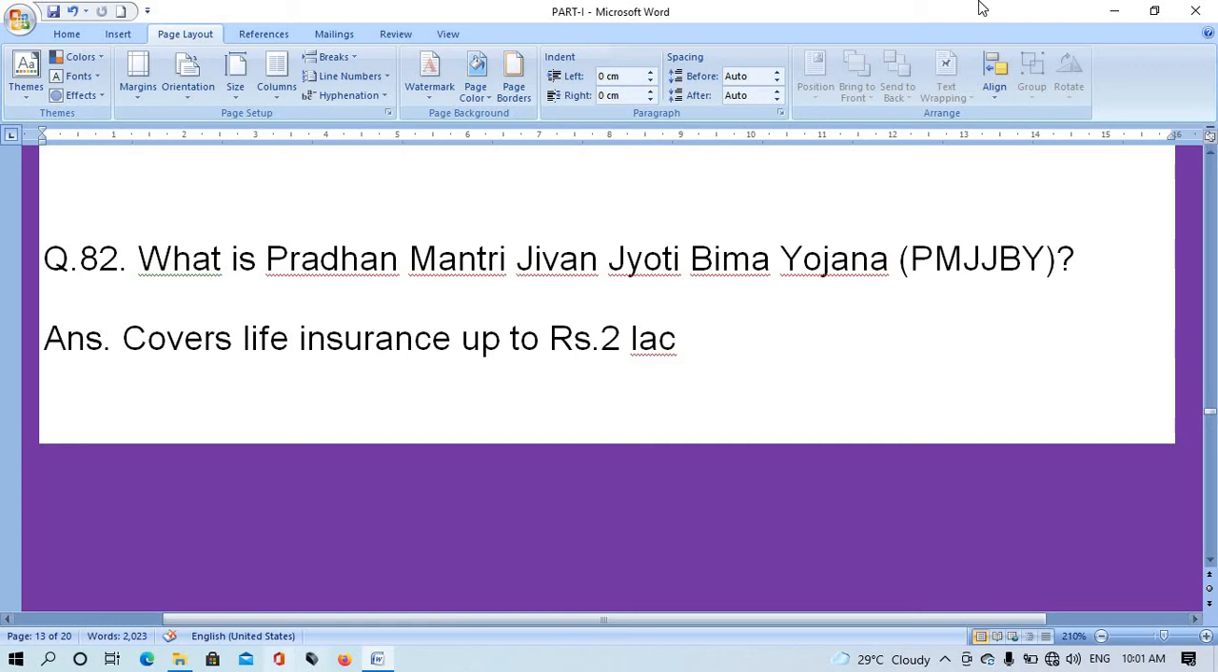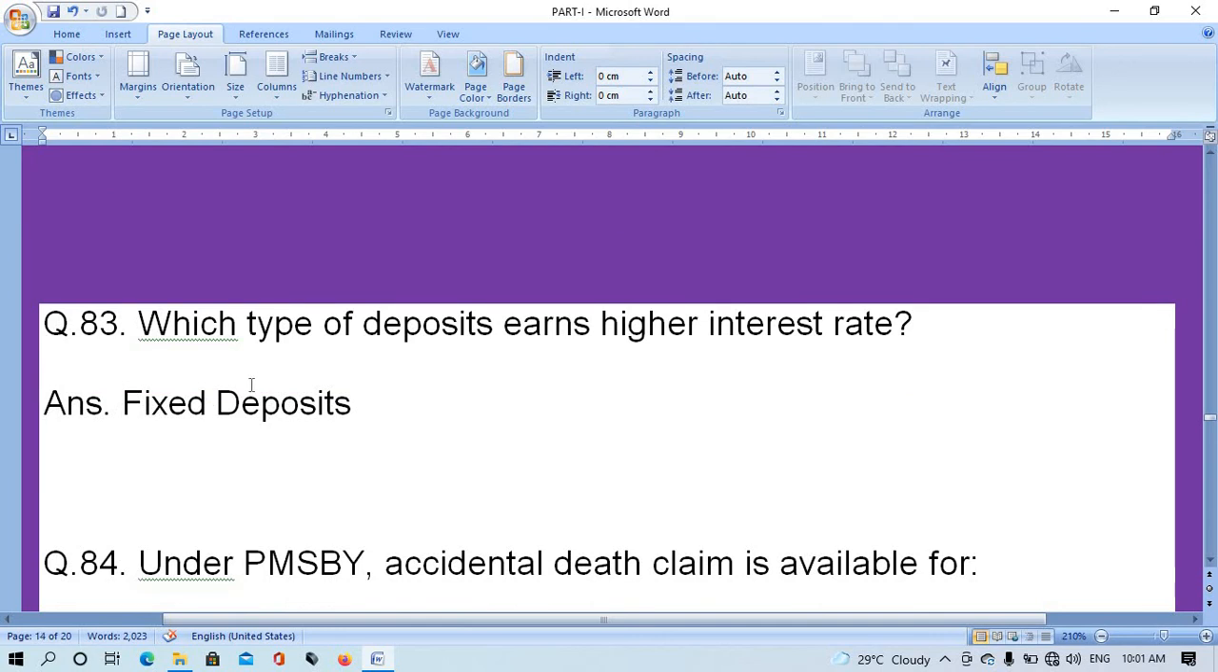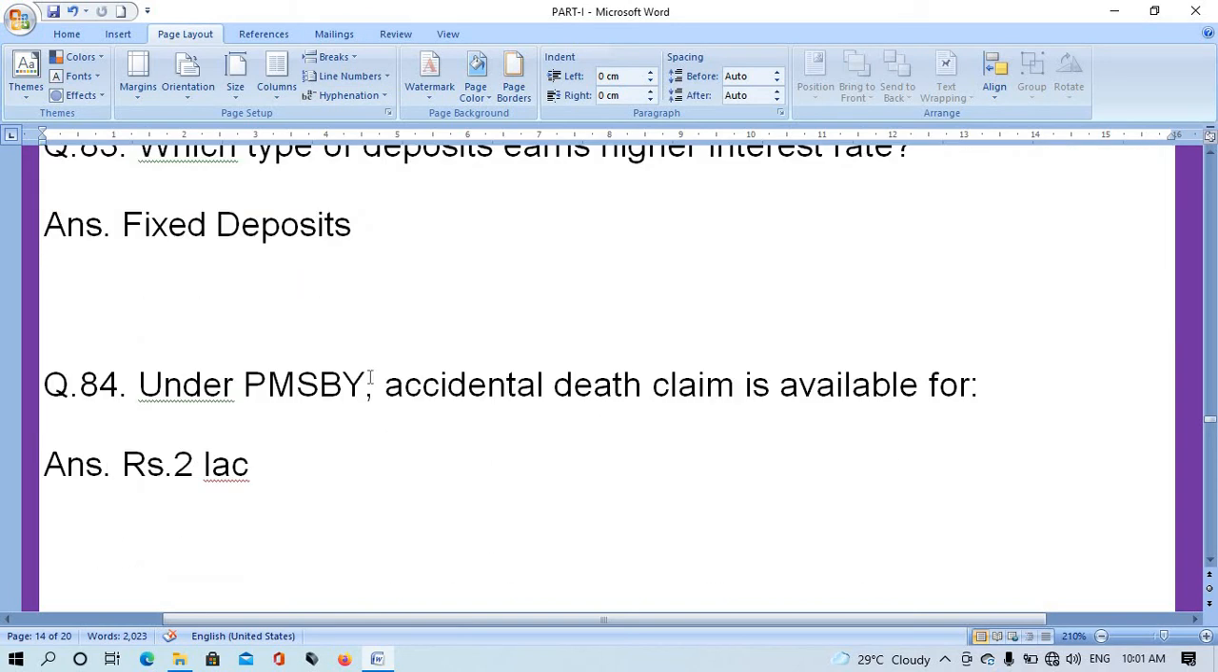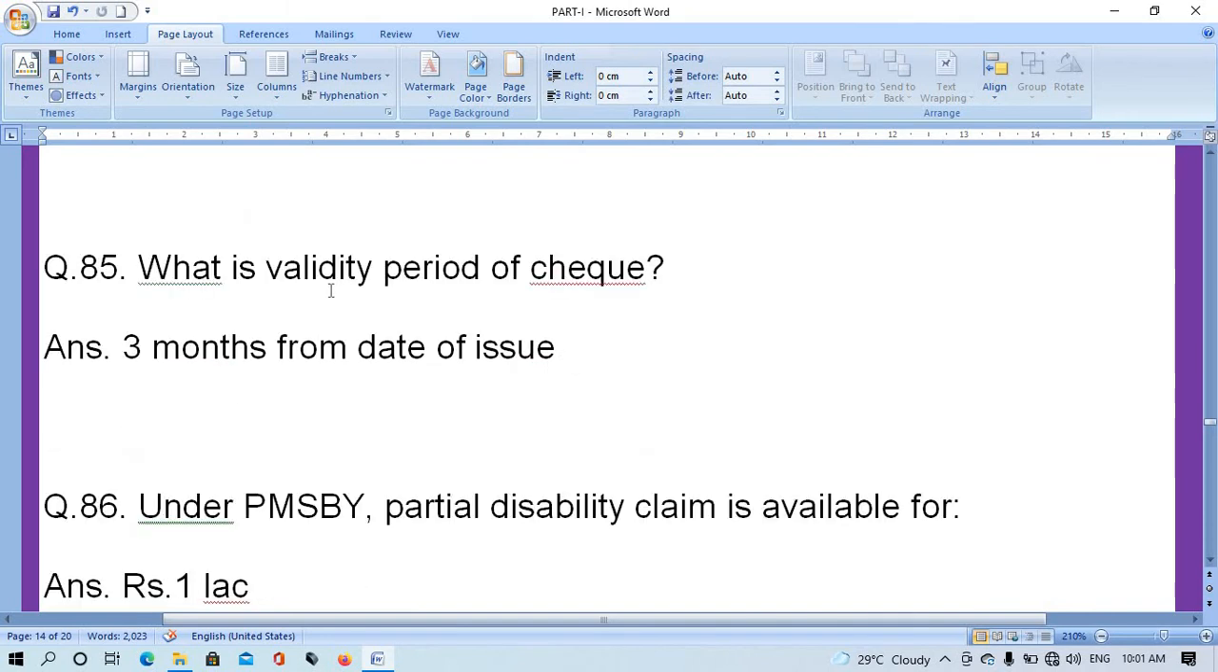Question number 82. What is the Pradhan Mantri Jivan Jyoti Bima Yojana, PMJJBY? Answer is covers life insurance up to rupees 2 lakhs. Question number 83. Which type of deposit earn higher interest rate? The right answer is fixed deposit. Question number 84. Under PMJBY, accident death claim is available for? The right answer is rupees 2 lakhs.